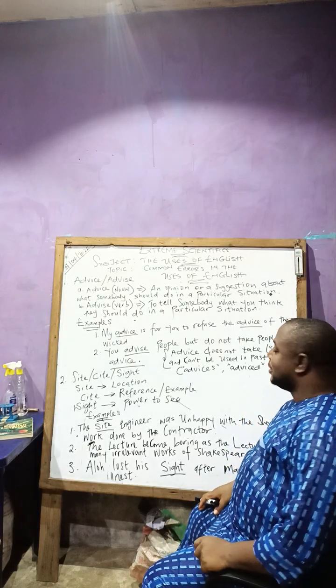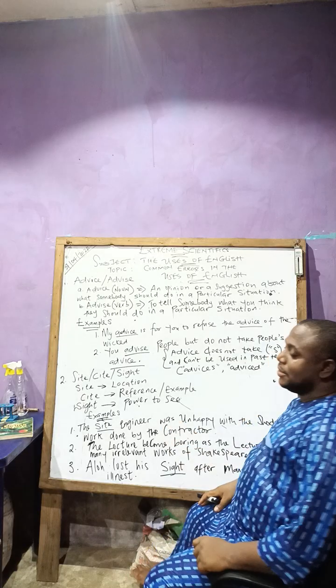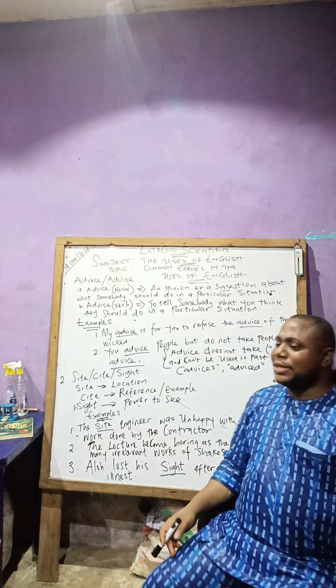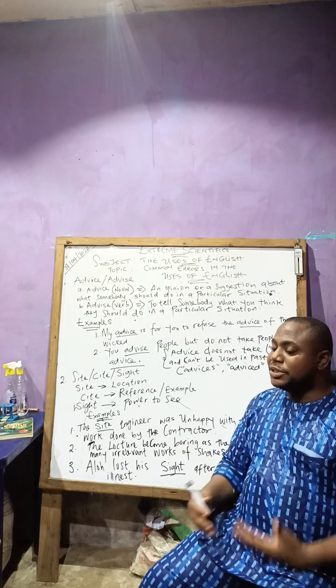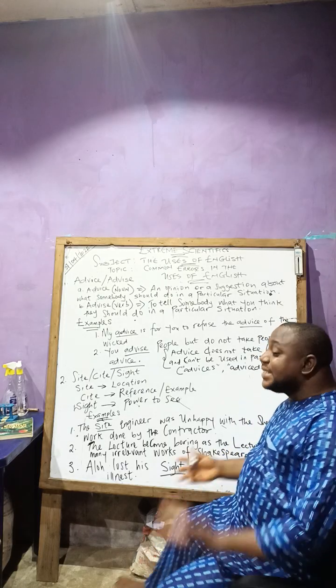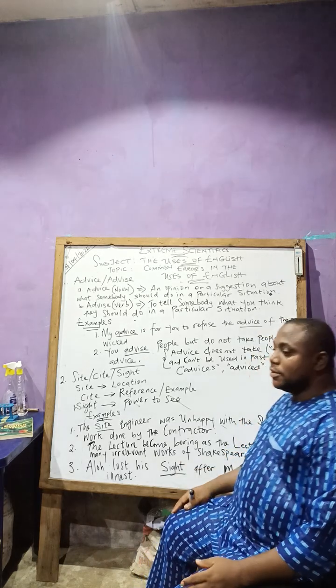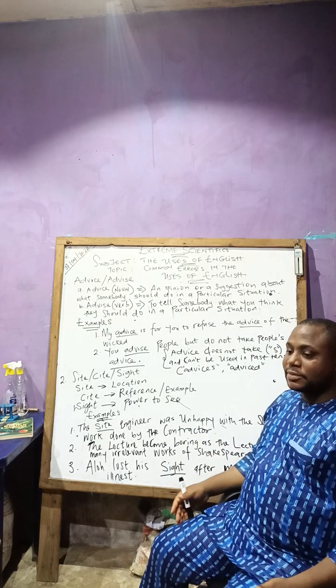You understand what I'm saying? So that definition is the right definition. It's just a naming word. You can use it to name animals, places, and things. For example, a book is a thing, right?